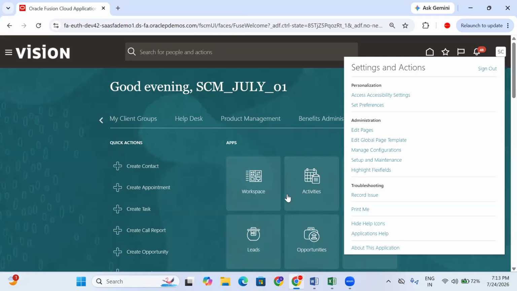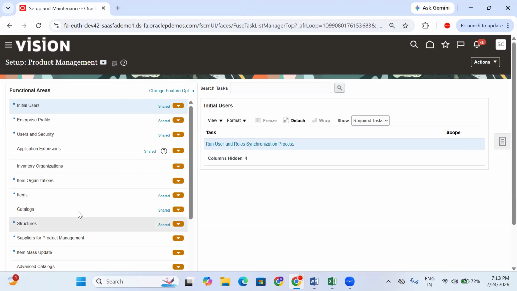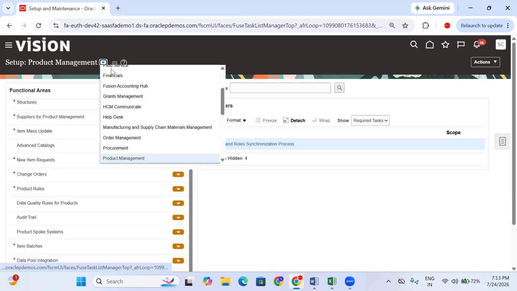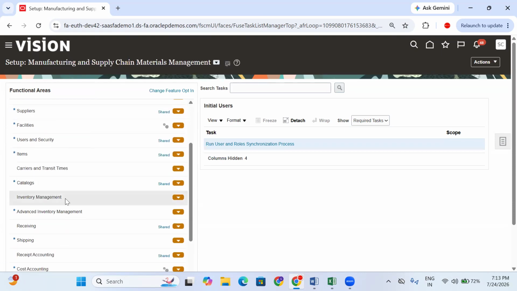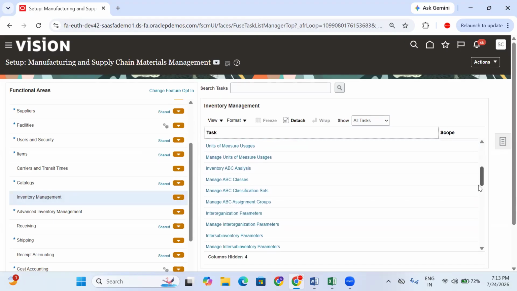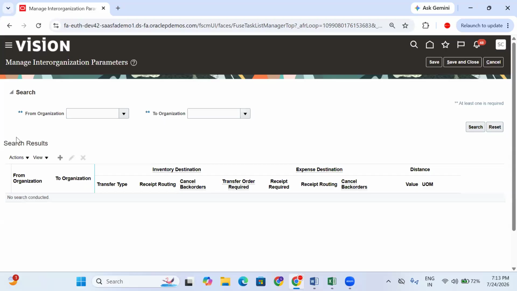Let's go to Setup and Maintenance, then Manufacturing and Supply Chain Material Management. Here there is Inventory Management. Under this Inventory Management, we'll see Manage Inter-Organization Parameters. Click on that.